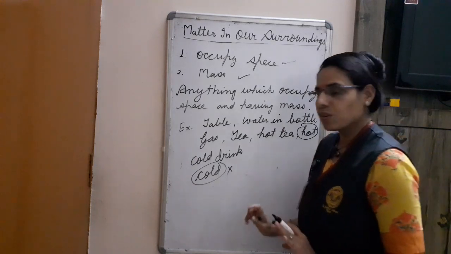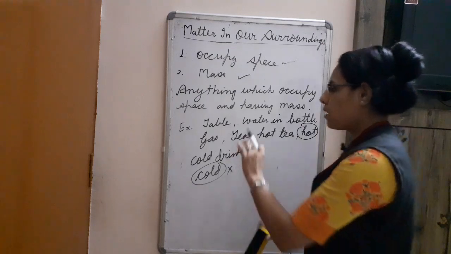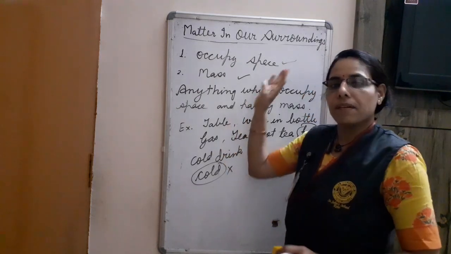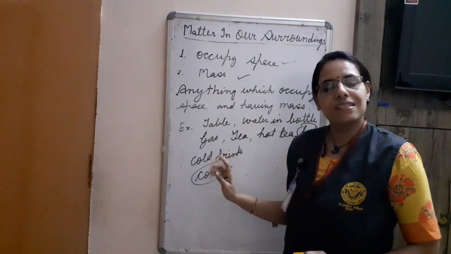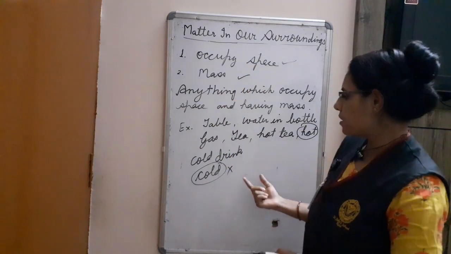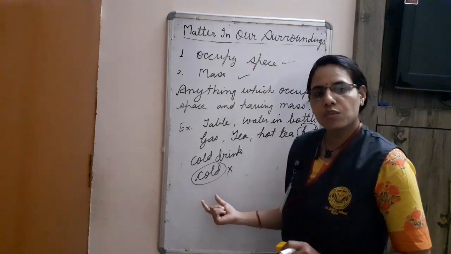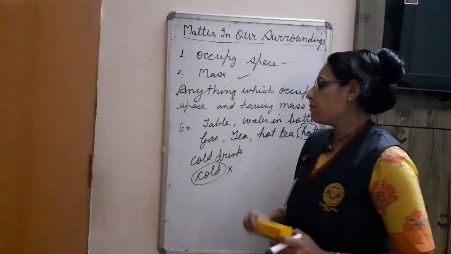Is it clear to you? So, all the things which occupy space having mass, they are matter, but those who are not mass, not occupying space, they are not matter.